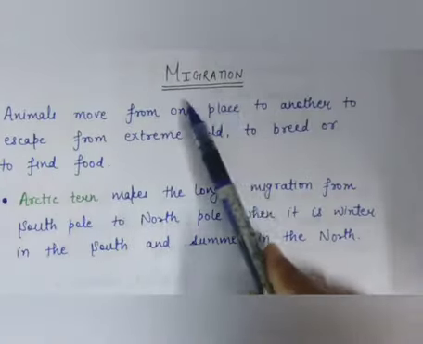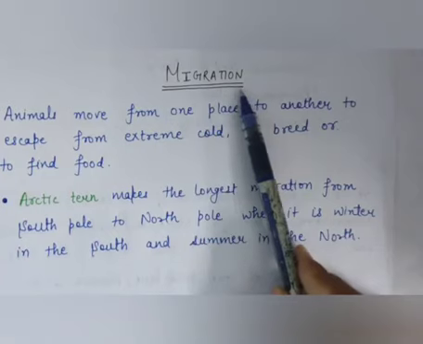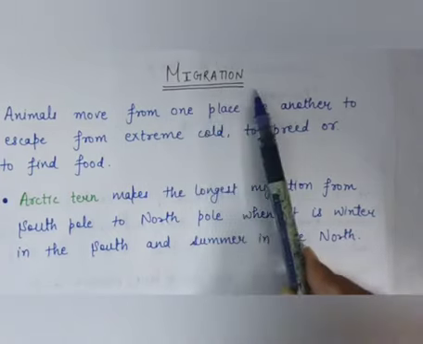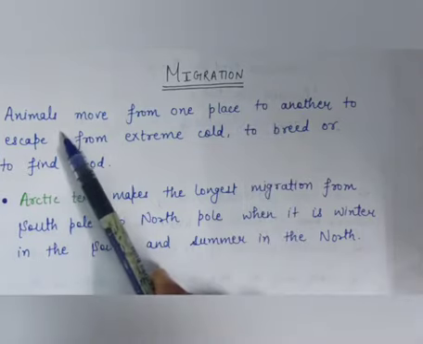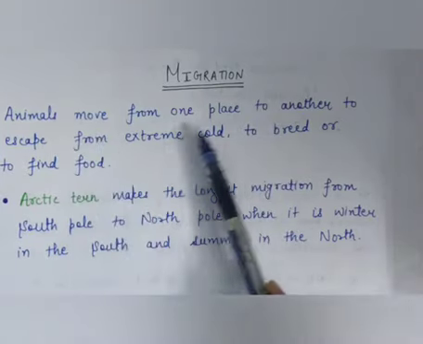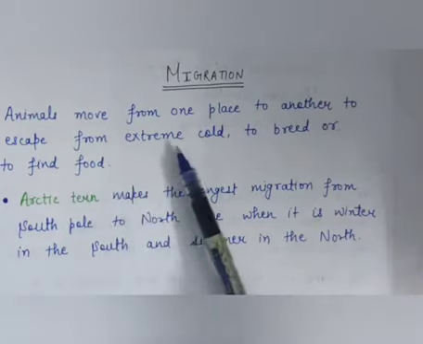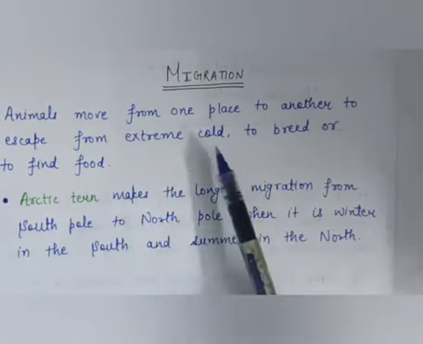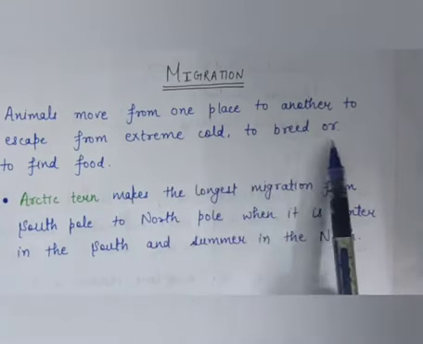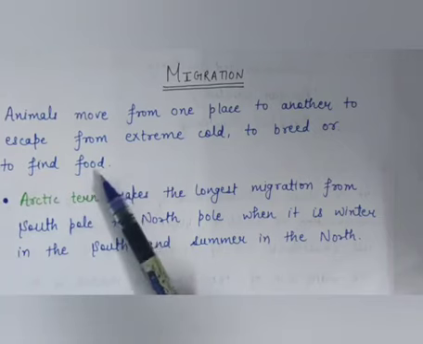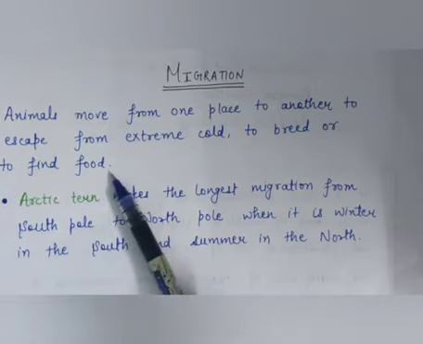Now, next topic is migration. Migration means to move from one place to another place. So we know that animals move from one place to another to escape from extreme cold or to breed or to find food. Birds, fish, whales and butterflies are some migratory animals.